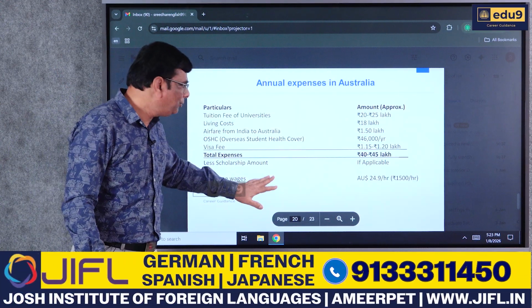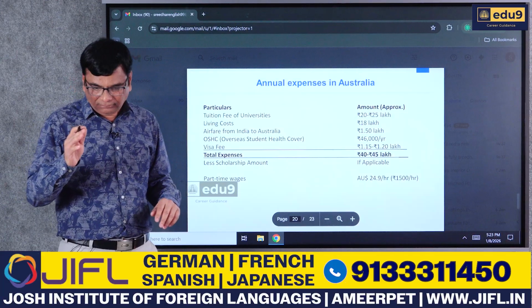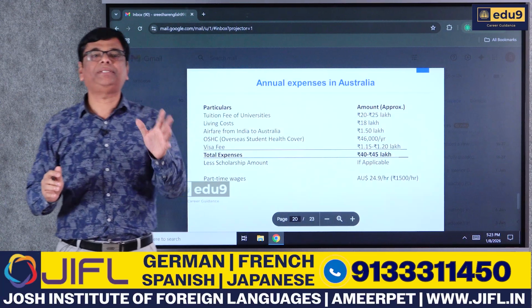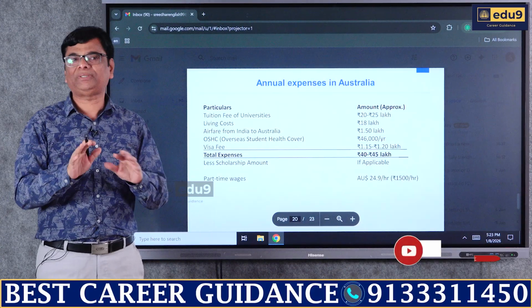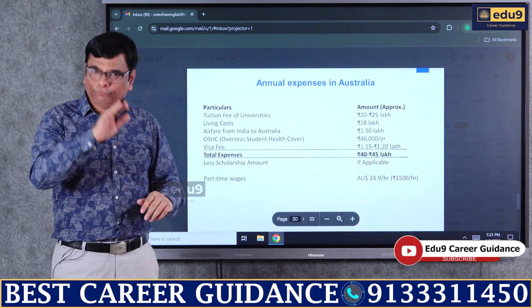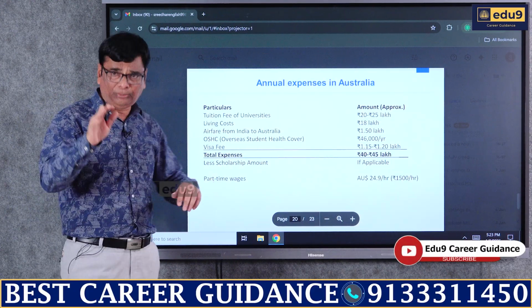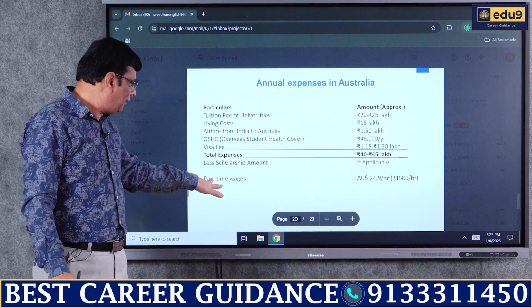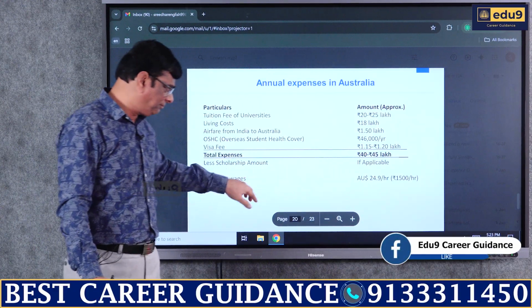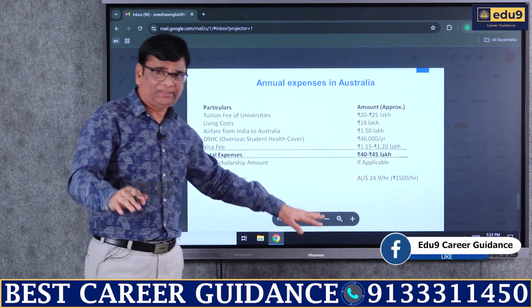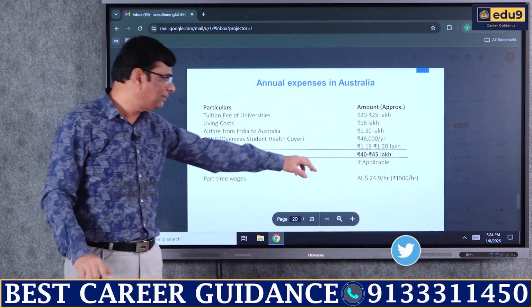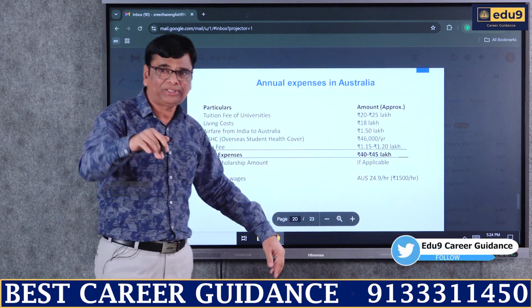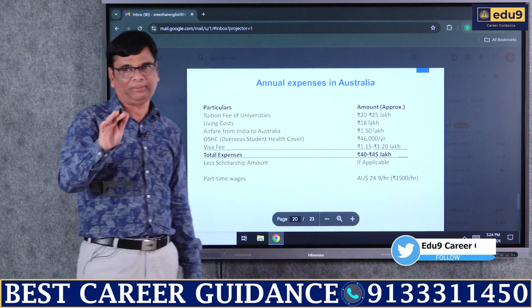So here you need to understand that as far as undergraduation is covered, you are not supposed to work as per the rules of the universities because it is undergrad. For post-graduation, if you work for 1 hour, that's in Australian dollars, it's $24.9 per hour, that is the salary which is paid. If you convert it to Indian rupees, it's 1500 rupees per hour.